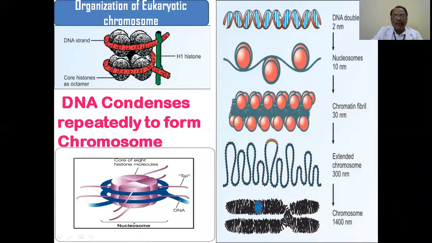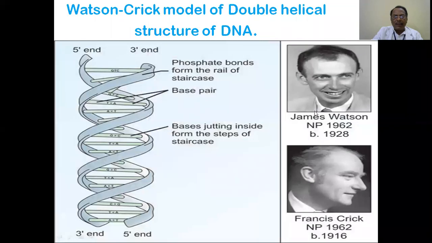One side is 5 prime and another side is 3 prime. Both these strands are wound around an axis, and the double helical form is sustained with the help of hydrogen bonds present between guanine and cytosine, 3 hydrogen bonds, and thymine and adenine, 2 hydrogen bonds.